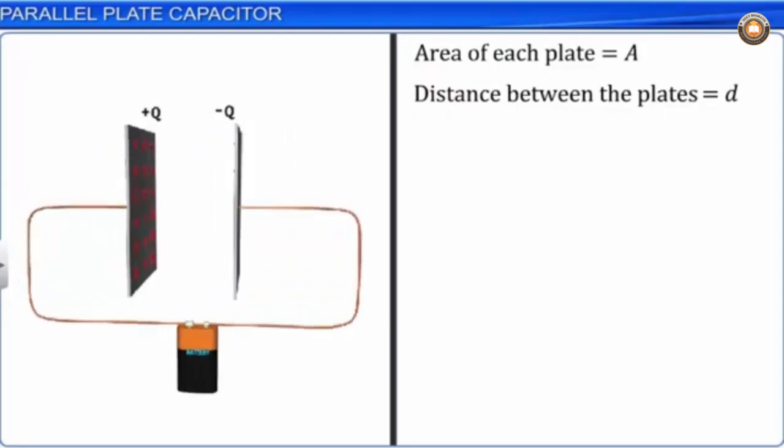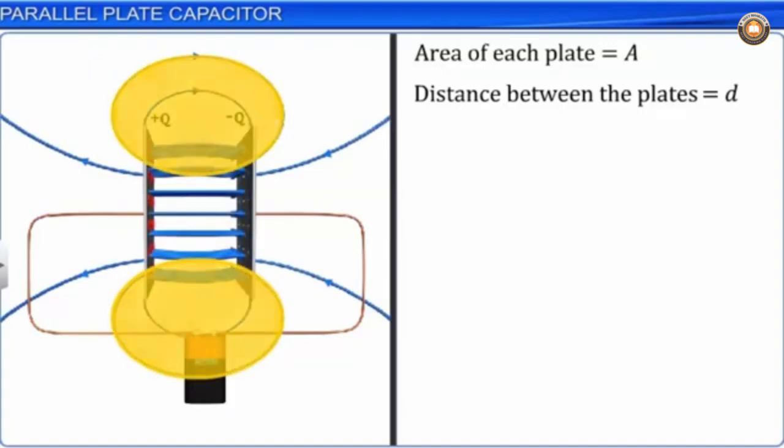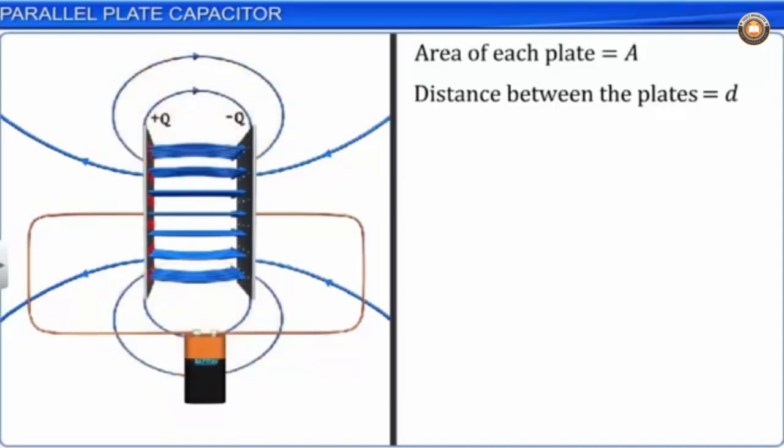Due to this, a uniform electric field is created between the plates of the capacitor. Towards the edges of the plates, we observe fringing in the electric field. That is, the field is non-uniform when the plates of the capacitor are separated by some distance. We know that D is the distance between the plates. But if D squared is very small compared to the area A, the fringing effects can be neglected in the regions which are far from the edges of the plates.